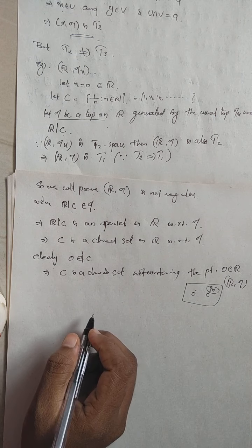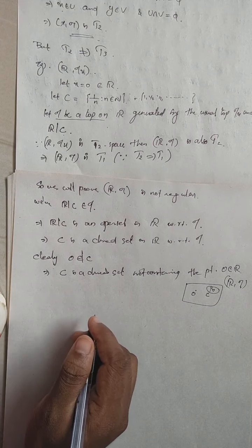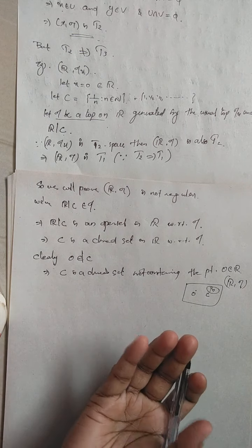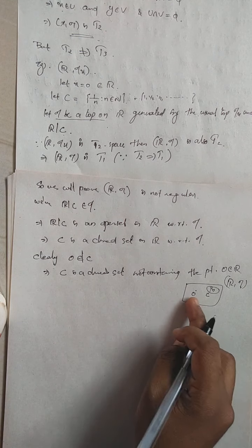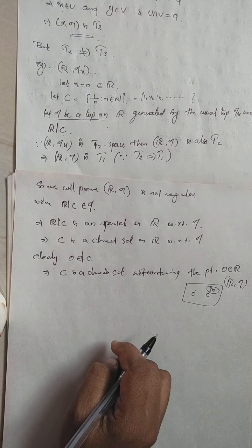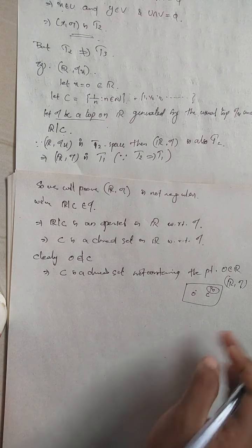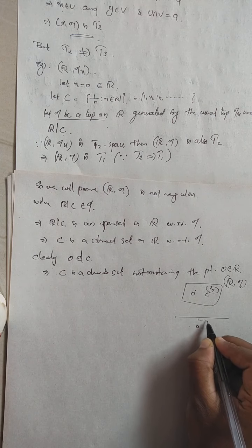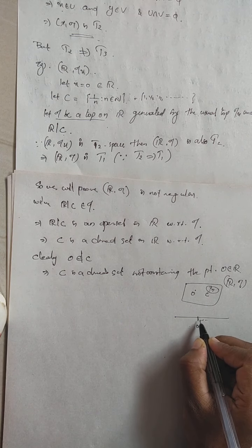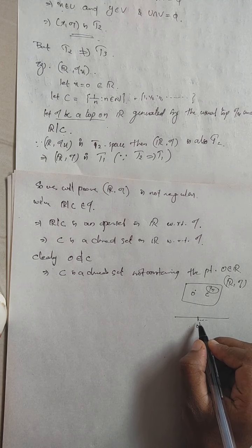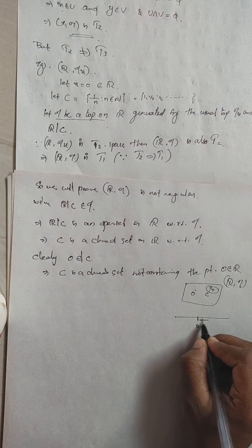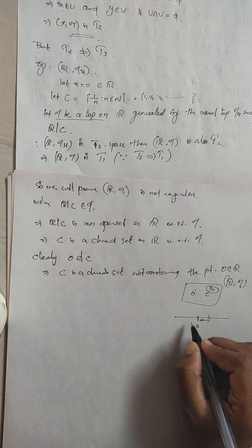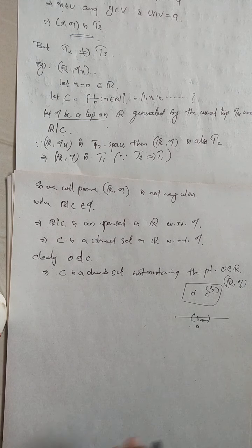Can you find two disjoint open sets containing the point 0 and C separately with respect to the usual topology? No, because 1 by n belongs to the neighborhood of 0. Any open set containing these 1 by n must clearly contain the point 0, right? So there exist no disjoint open sets containing the set C and 0.